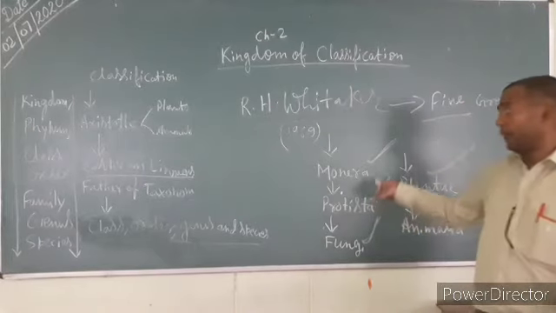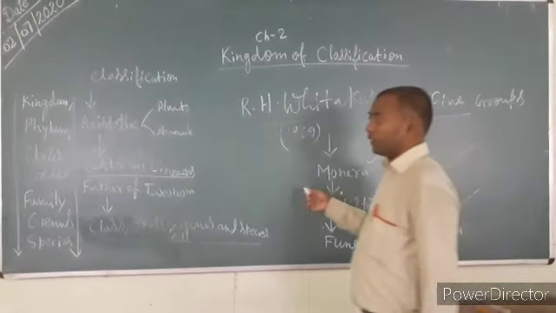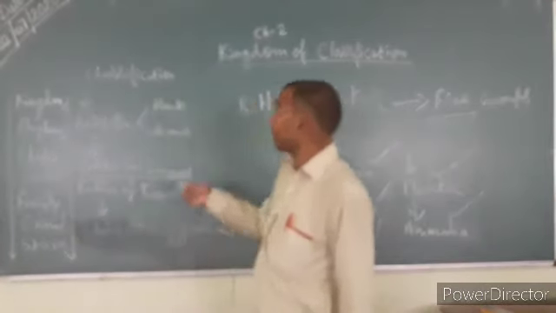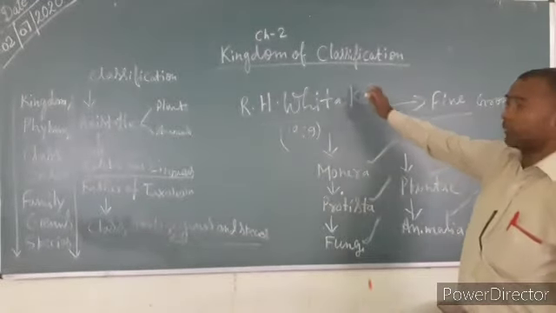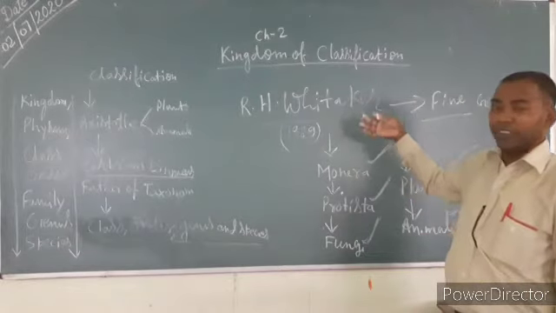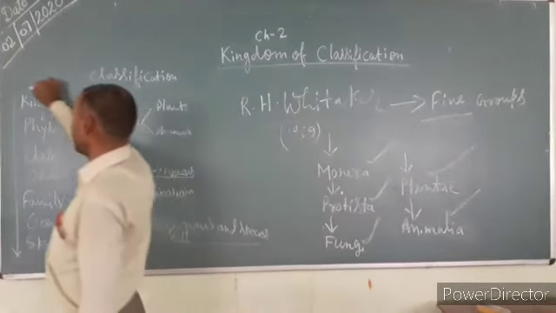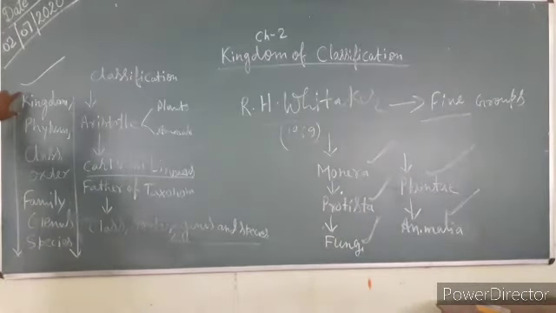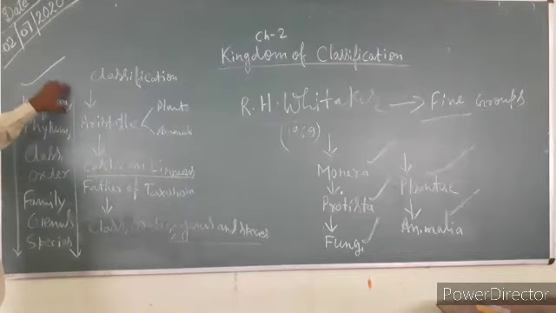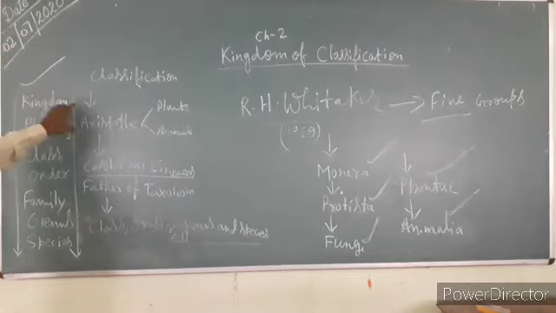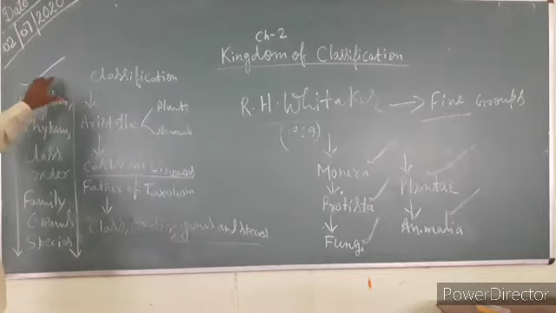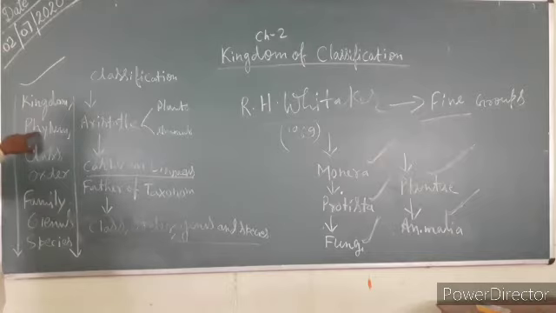Okay, this is only about the classification. I have told you about the kingdom of classification, what classification is, and the need of classification. First of all, when we categorize any type of animal into groups, first comes kingdom, below the kingdom phylum, below the phylum class, order, family, genus, species.